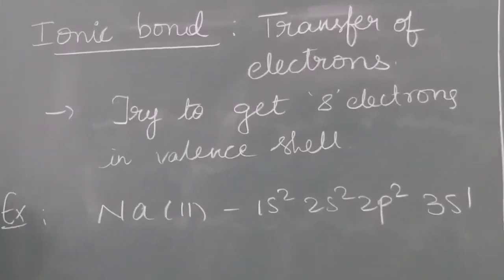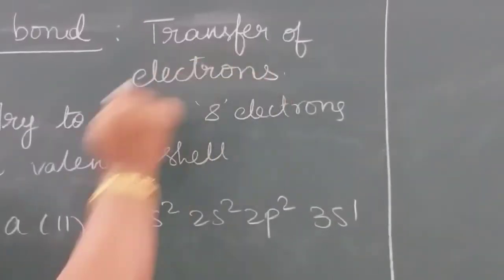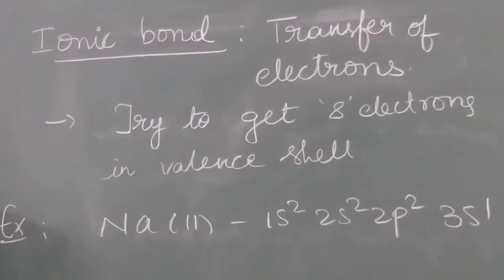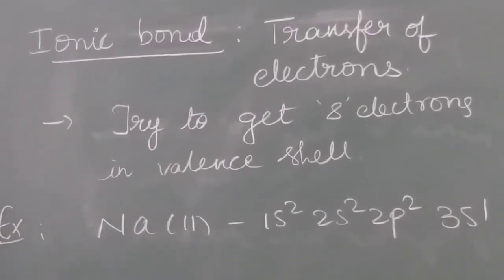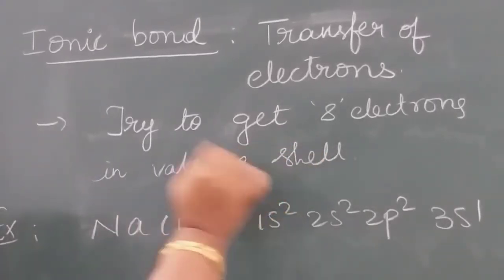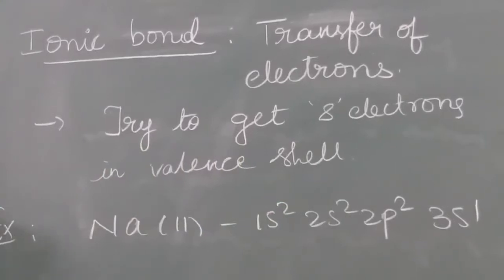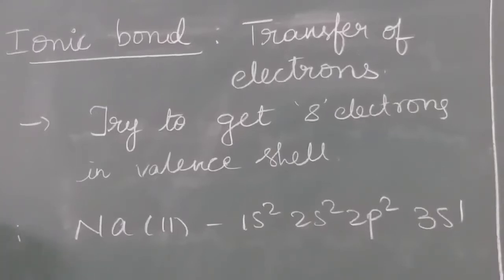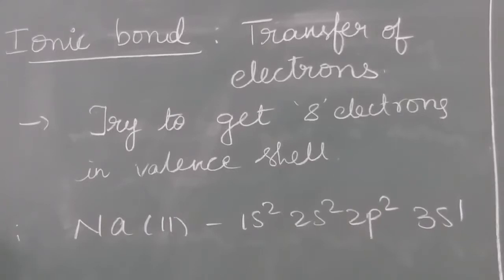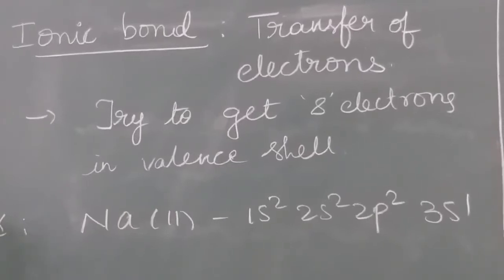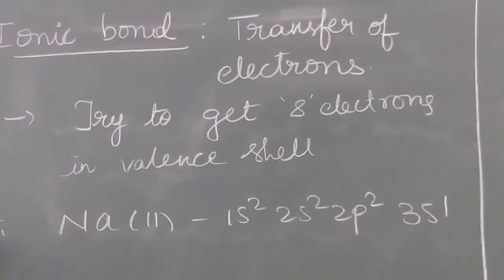Ionic bond means the chemical bond which is formed due to transfer of electrons. Transfer of electrons means one atom is giving an electron to the other atom. This is called transfer. Why is it giving? To get 8 electrons in the valence shell. One atom is giving an electron to get 8 electrons in the valence shell. The other atom will take that electron to get 8 electrons in its valence shell. That means here atoms are trying to get stability by getting 8 electrons in the valence shell.